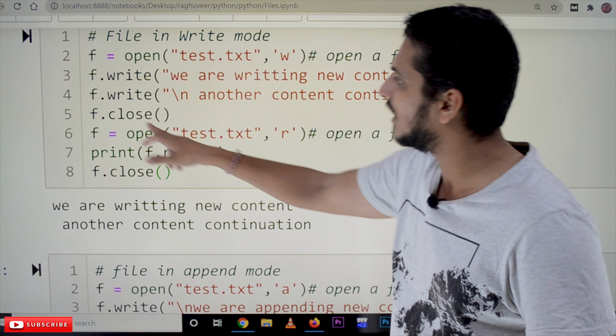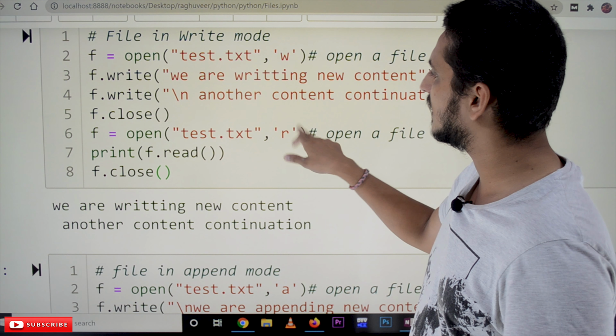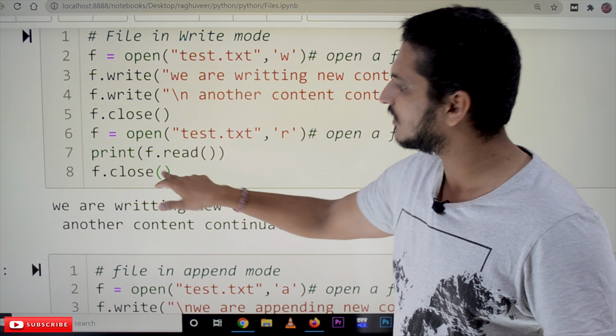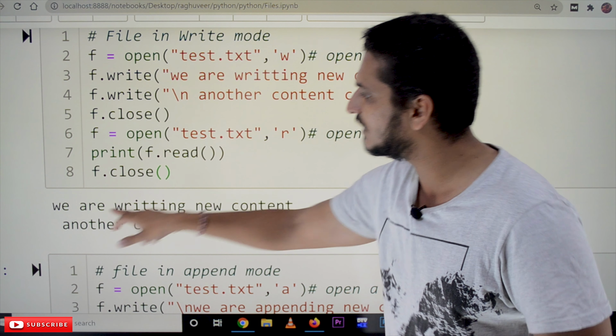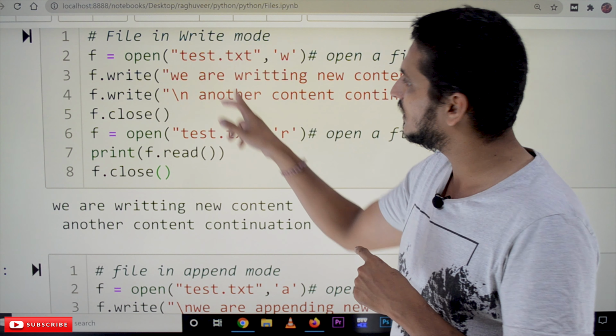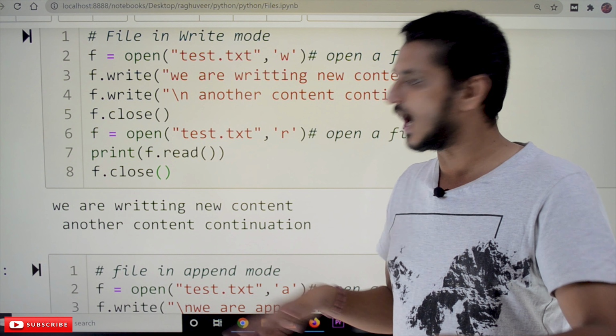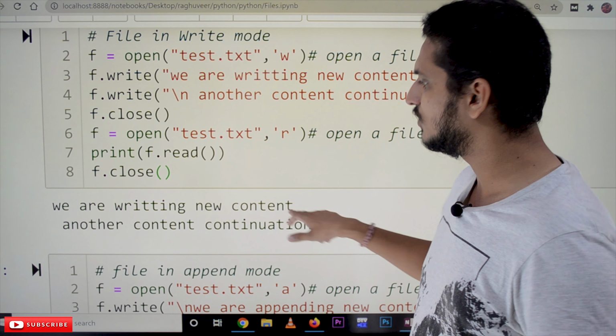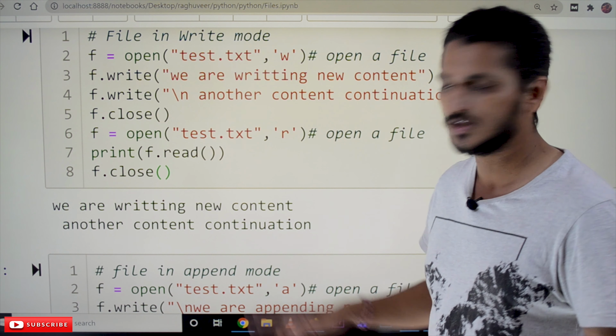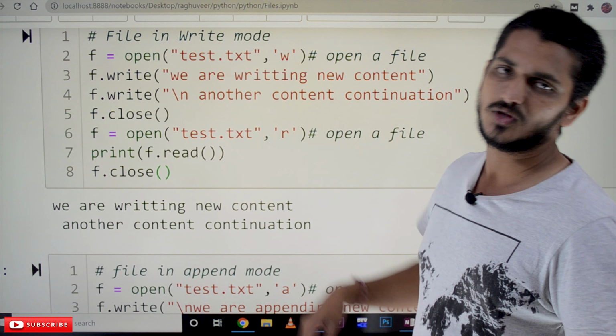So for the output: f.close(), then we open it in read mode, f.read(), f.close(), and we print the content. See, test.txt already had the content: this is our first file. We lost that and we got the new content: we are writing new content, another content continuation. These two lines of content were added to our file.